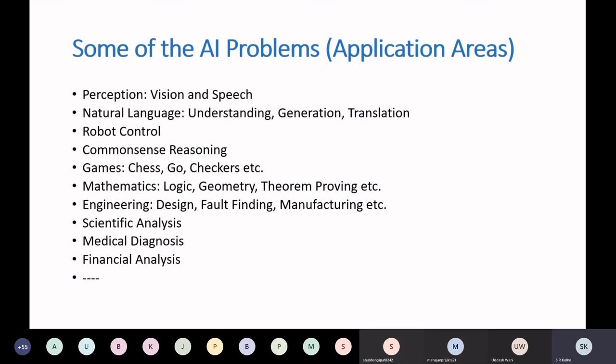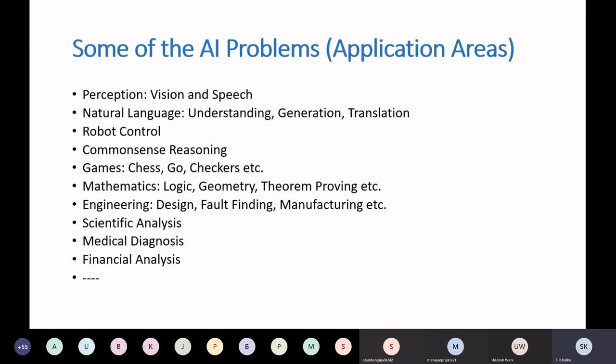We will now revise what we have discussed today. Today we started with what is artificial intelligence, what is intelligence, human intelligence, and what is artificial intelligence.